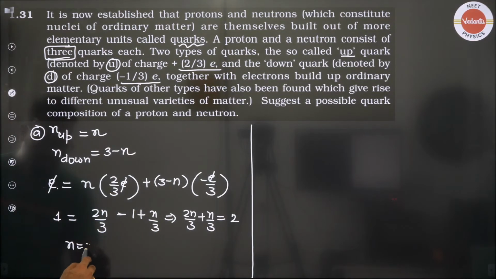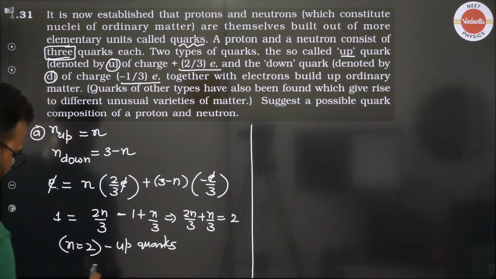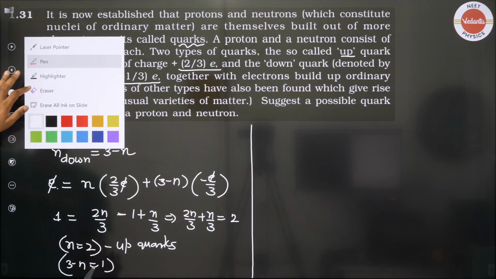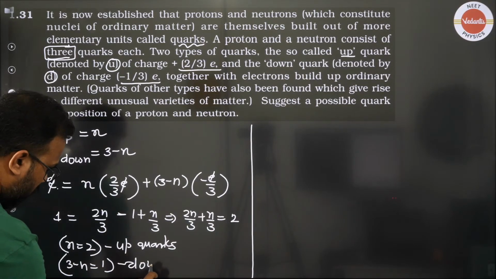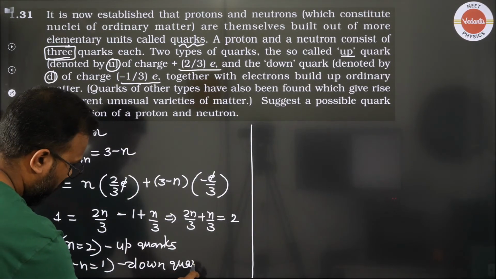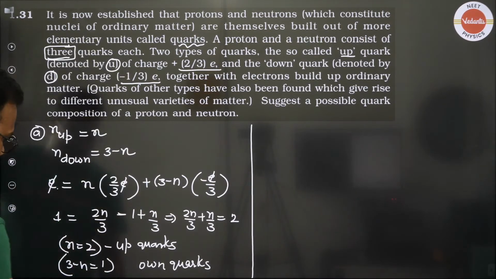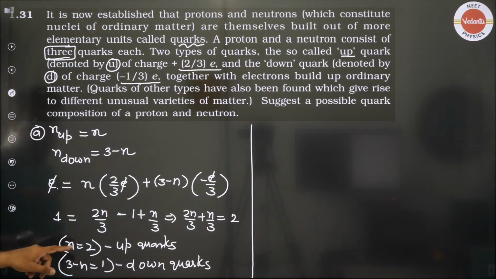That means n is equal to 2. So this many number of up quarks. And then 3 minus n is 1. So this many number of down quarks is required for a proton. I hope you all understand this. 2 up quarks and 1 down quark.